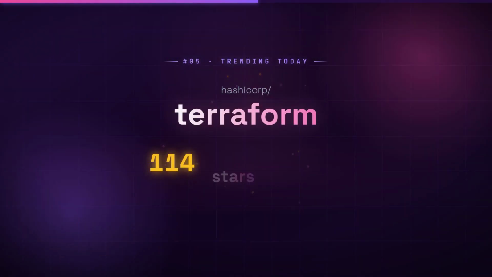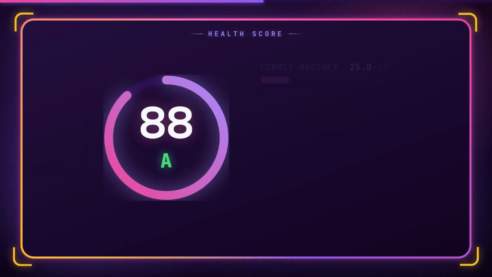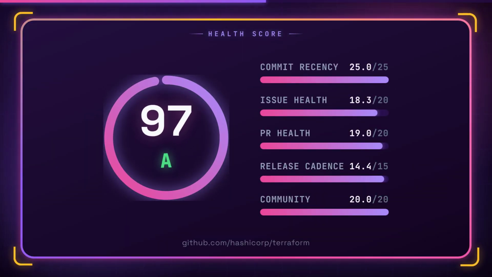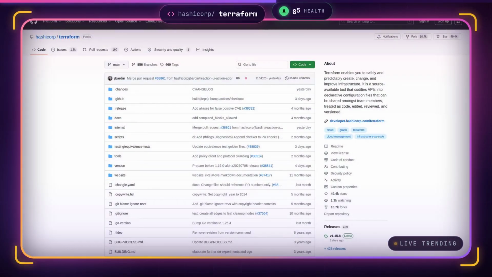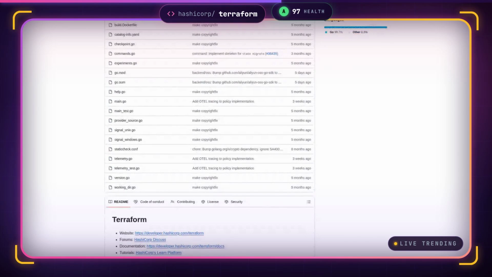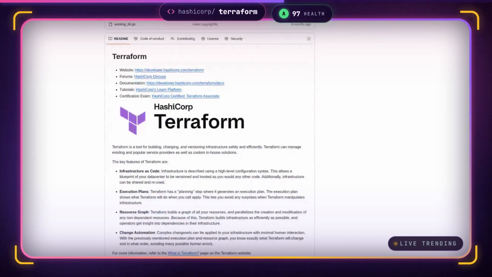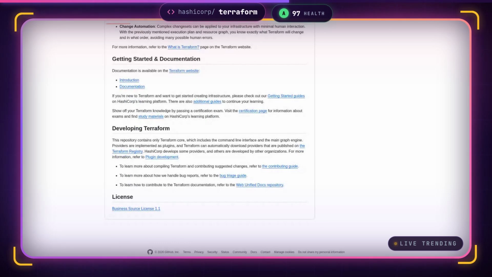Number 5, Terraform. 229 new stars today. Terraform replaces manual, error-prone infrastructure provisioning and ad hoc scripts with a single declarative workflow that plans changes before applying them, so you stop breaking production with untested configs. Its graph-based engine resolves dependencies and parallelizes operations across hundreds of providers, making it the standard for teams that need to manage multi-cloud or hybrid environments without learning each platform's proprietary tooling.